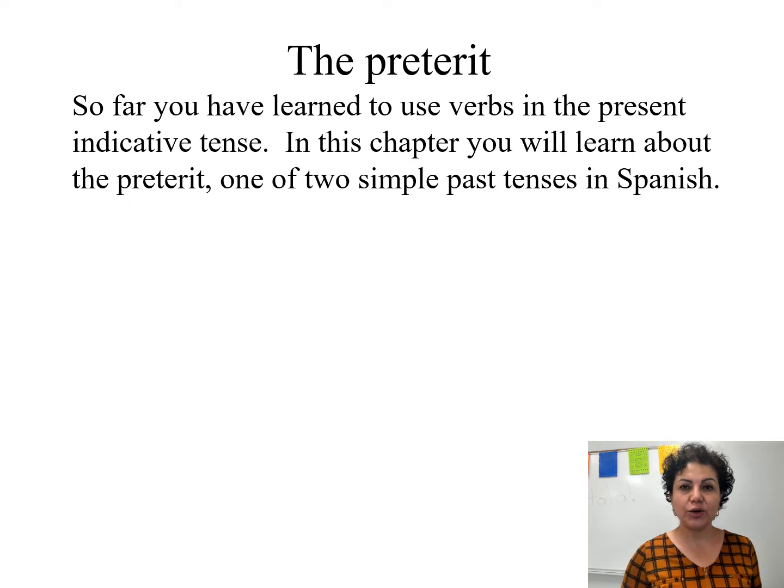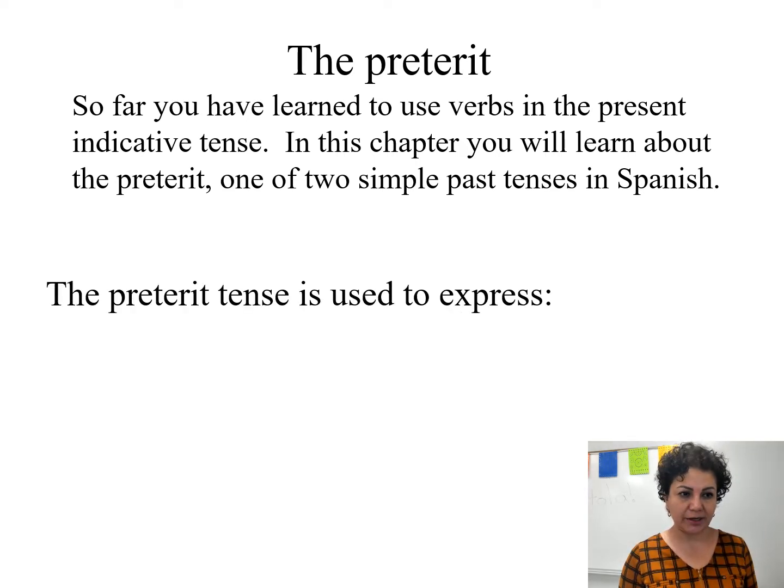In 1120 you learned about the present, how to use AR, ER and IR verbs in Spanish in the present tense. Remember the endings: yo como, tú comes, ella come, etc. I'm going to show you now how we are going to be using the preterite. But first, what is a preterite?